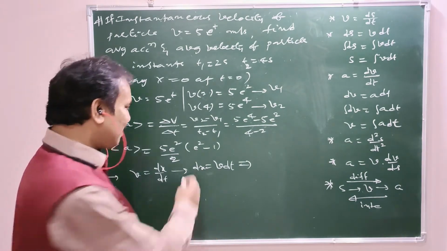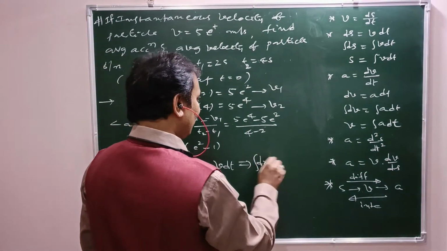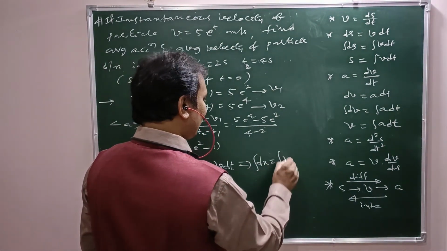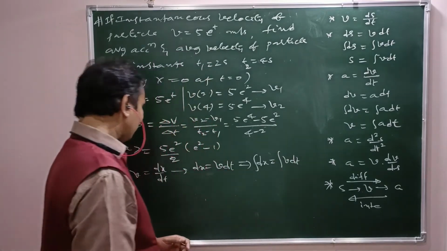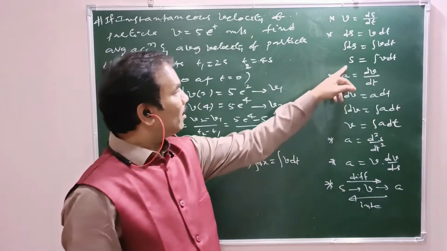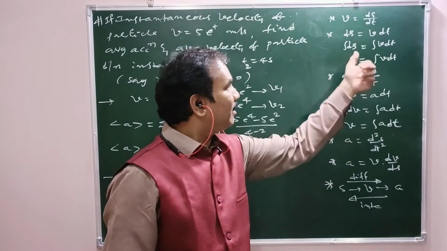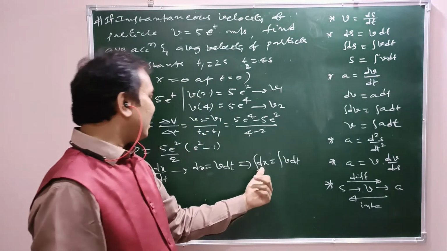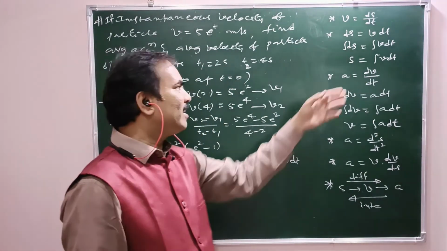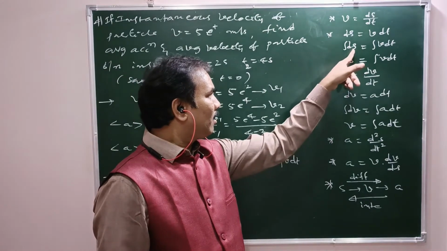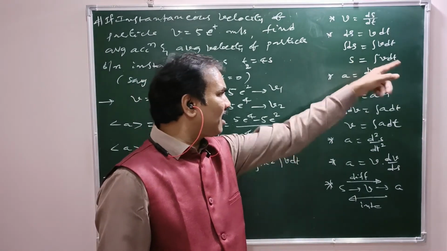In some time interval, how can we get the total change in position, the total displacement? By integration. That is integral dx equals integral v dt. Here s is there, but here x is there. For the sake of convenience, you can use any alphabet. So s equals integral v dt here.